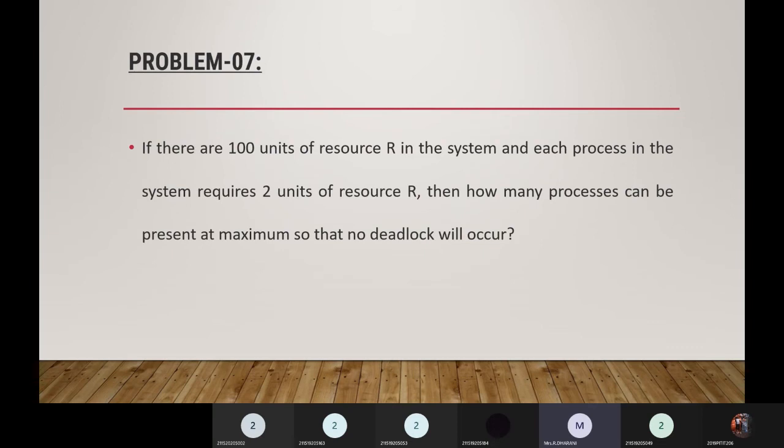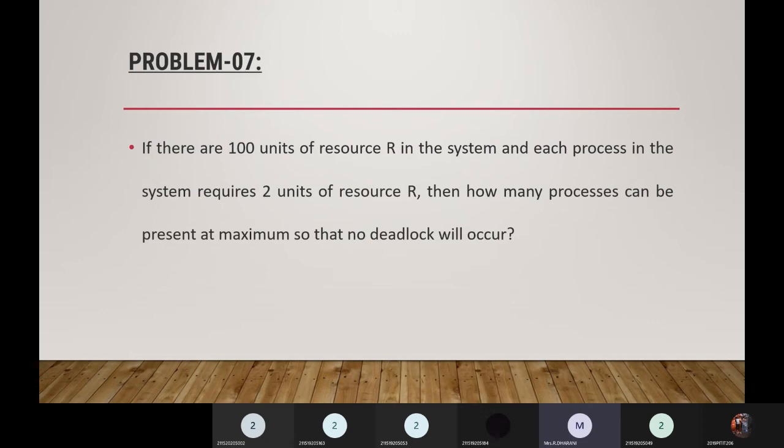Okay, the next problem is, if there are 100 units of resource R in the system and each process in the system requires 2 units of resource R, then how many processes can be present at maximum so that no deadlock will occur? The question is, we have 100 units of resource R in the system, and every process requires 2 units of resource. So how many processes can be present so that there will not be a deadlock?